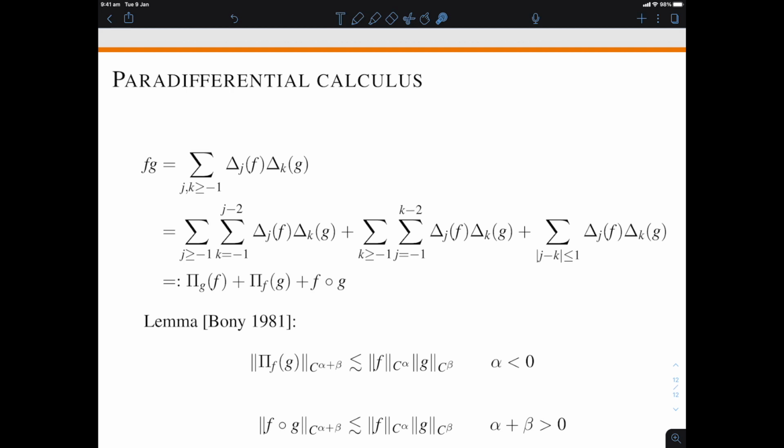We see that, for instance, in this lemma of Bony that we're going to prove in a second, that tells us that if you take a paraproduct of a C^alpha distribution by a C^beta distribution, and just to be in the non-trivial case, let's assume that alpha is negative, then you get something in C^(alpha+beta), and with an estimate, as you guess, by the product of the C^alpha norm of f times the C^beta norm of g. Now the same is going to be true for the resonant product, except we're going to pick up this condition alpha plus beta greater than 0.